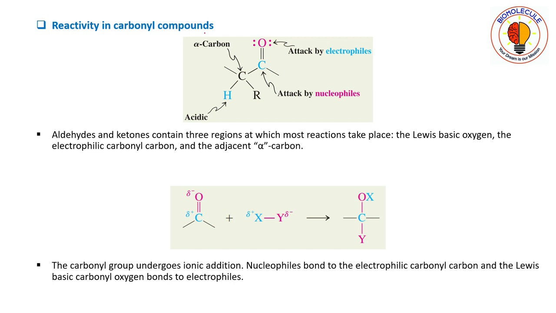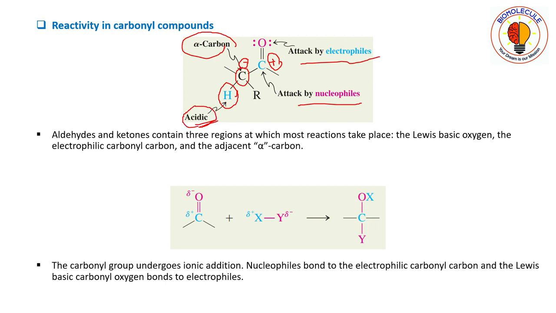So now, reactivity in carbonyl compounds. As I have shown you, in this carbonyl group the oxygen atom will be attacked by electrophiles and this carbon atom will be attacked by nucleophiles. Another reactivity is also there, this alpha carbon. Because carbon develops a positive charge here, this hydrogen will be acidic in nature. This alpha carbon atom will readily give this hydrogen atom and bear a negative charge, which will stabilize this positive charge.